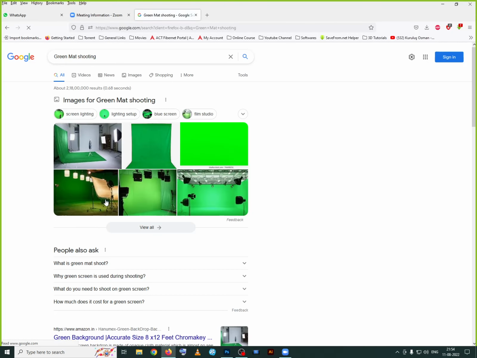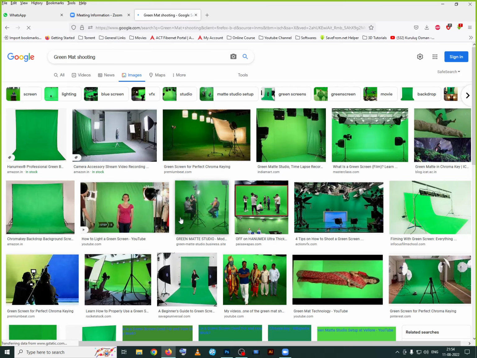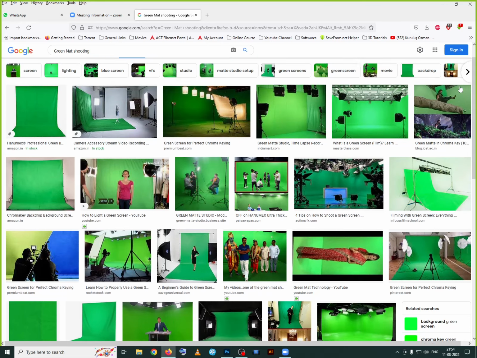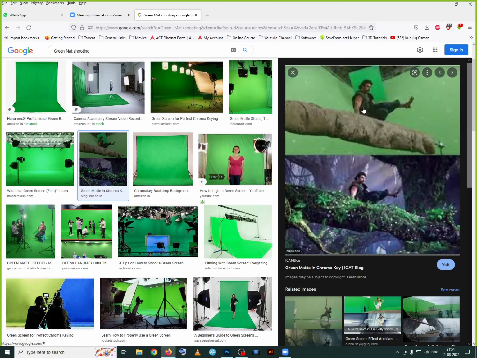Now in the green mat shooting, it will be done with the green mat. In the movies, there are so many movies done nowadays, news channels also are shooting like this. Later they are implementing the background over here. So this kind of effects we can see. We are shooting this without any plants, trees or anything over here, but they are removing this green color mat and introducing some background picture or animated scene also sometimes.